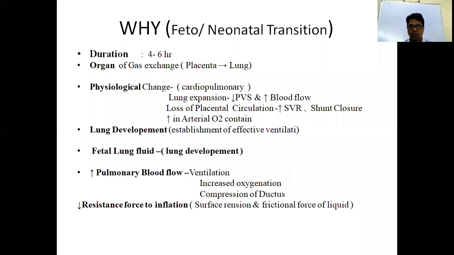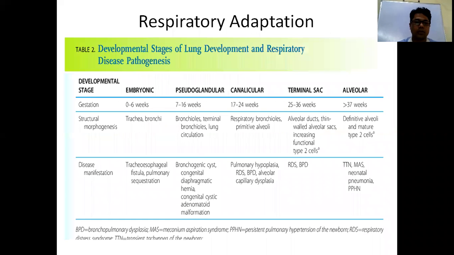Next is lung development. For proper transition from fetus to neonate, lung development should be achieved. So proper lung development is required for establishment of effective ventilation. What are the stages of lung development? There are 5 stages: embryonic stage, pseudoglandular stage, canalicular stage, terminal sac stage, and alveolar stage. These are the 5 stages of lung development. This lung development should be achieved before delivery.